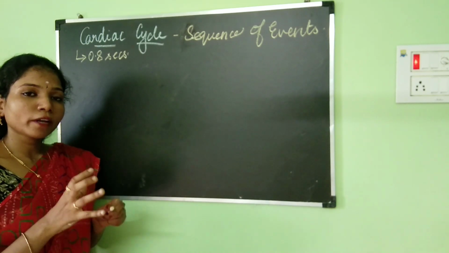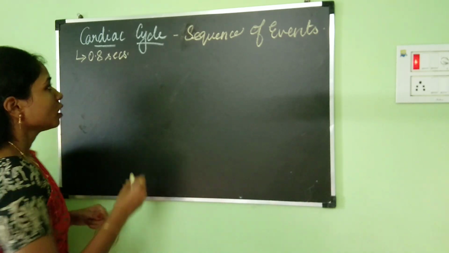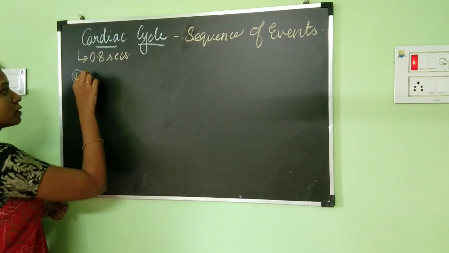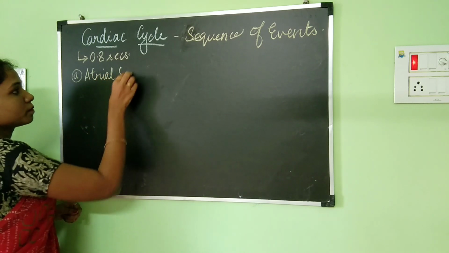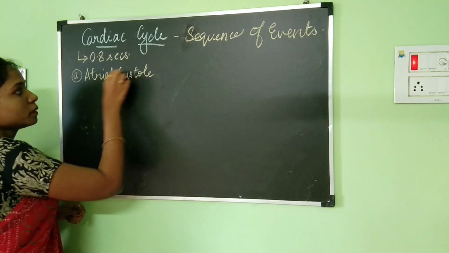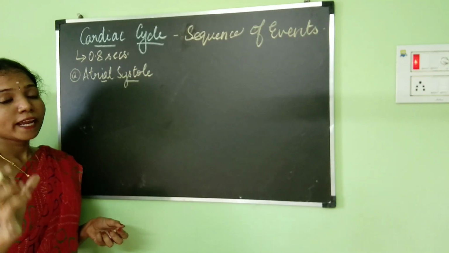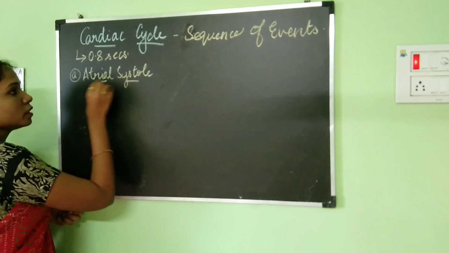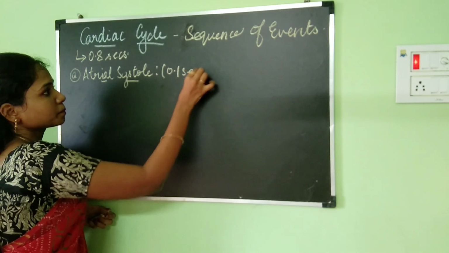So in this 0.8 seconds, what are the different events which are going to be happening? Let's see. The first one is atrial systole. What is the meaning of atrial systole? Atrial systole means contraction of the auricles. This is going to last for about 0.1 second.